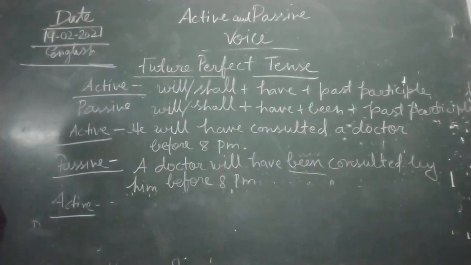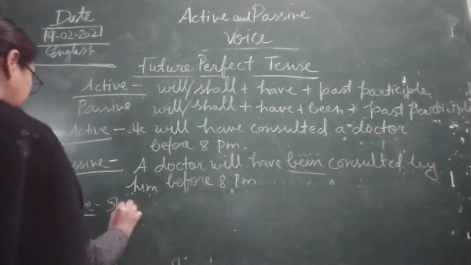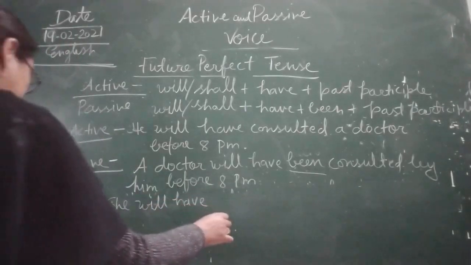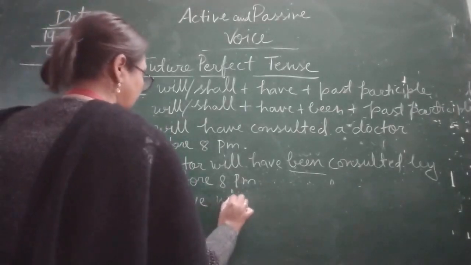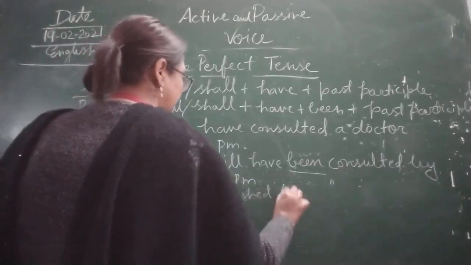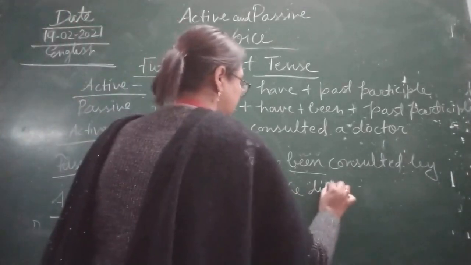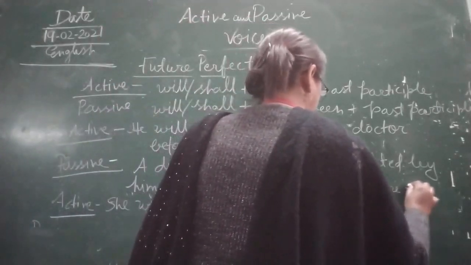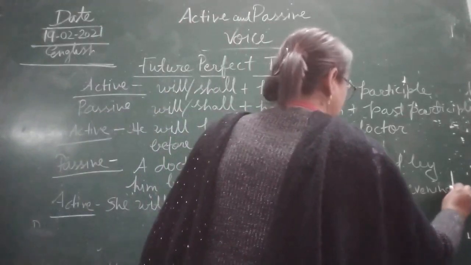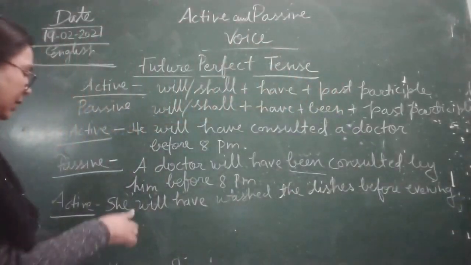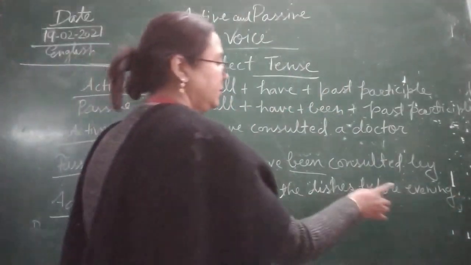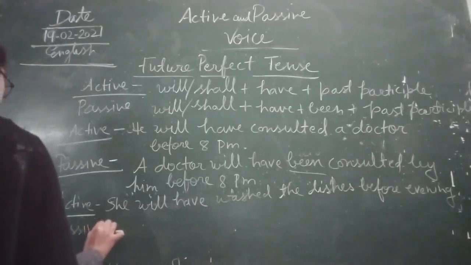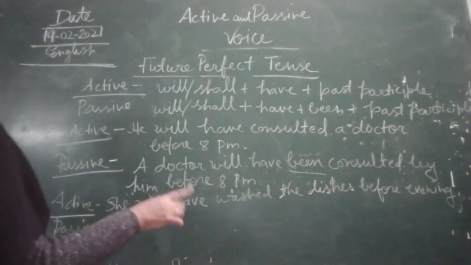How to write? She will have washed the dishes before evening. Okay, here you can see she will have washed the dishes before evening. Now passive voice, what will we write? Now wash the dishes.